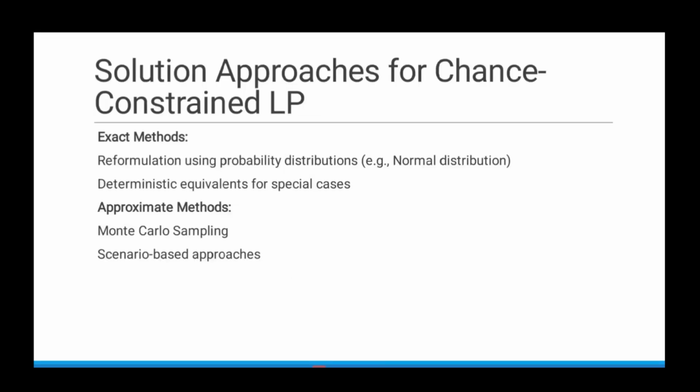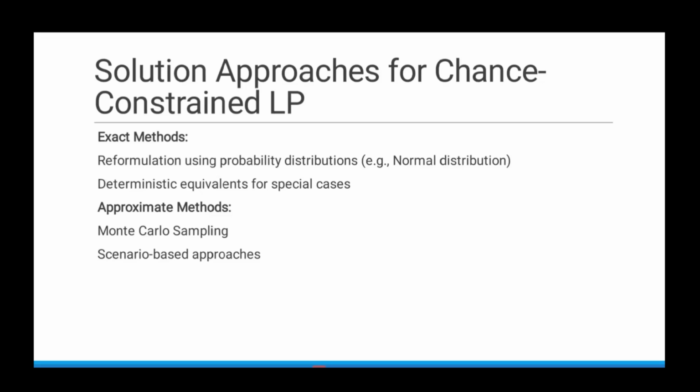Now, solution approaches for chance constraint optimization. Here exact methods and approximation methods are used. The exact methods use reformulation using the probability distribution. Suppose we know that the uncertain parameter follows some distribution. We use the information of that distribution, such as mean, variance, second moment. All that information can be used to reformulate our constraint into a deterministic constraint. So that is a basic primary approach for solving chance constraint optimization, or an optimization problem which is affected by disturbance, uncertainty.